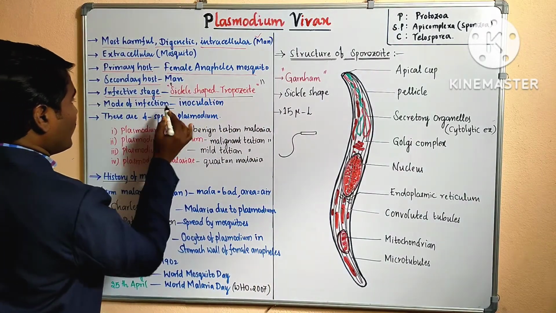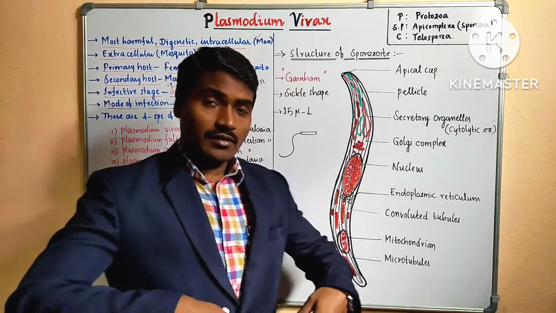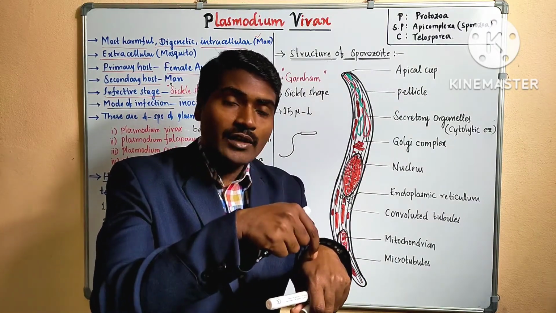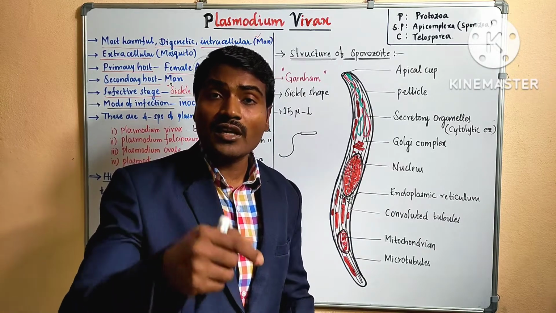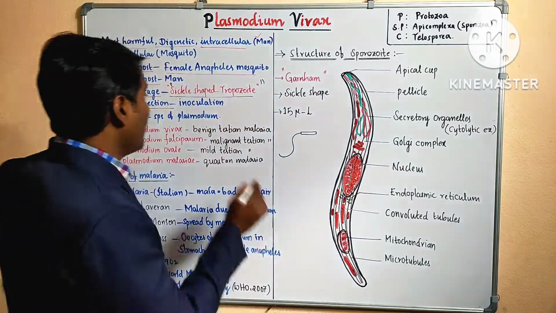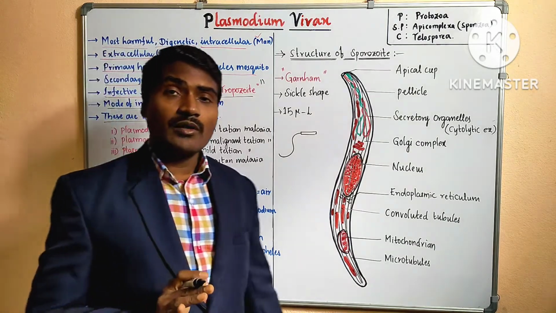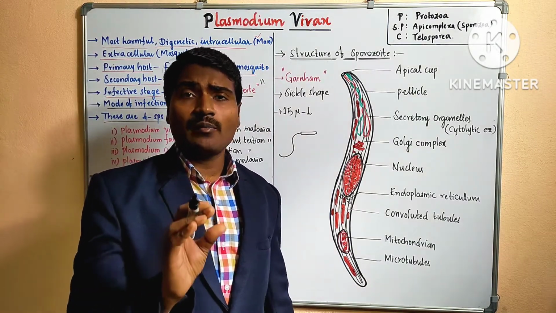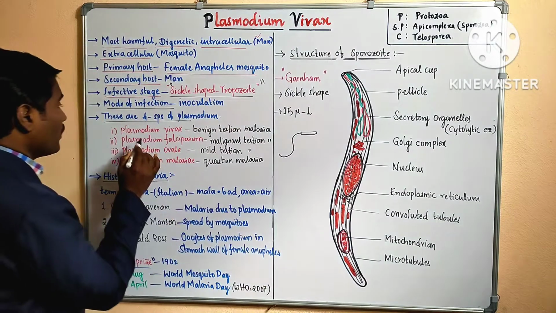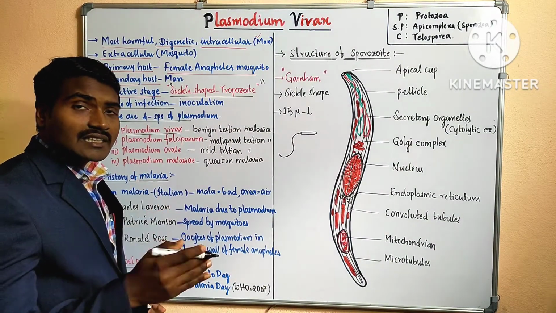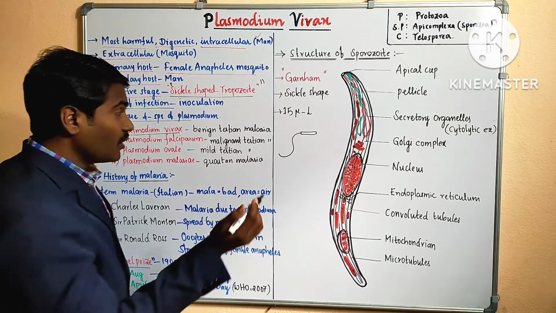Mode of infection: how does it enter? By inoculation, piercing its sharp needle into the skin. That process is called inoculation. And there are 4 different species of Plasmodium. These points are important. 1. Plasmodium vivax. Plasmodium vivax causes a type of malaria fever.